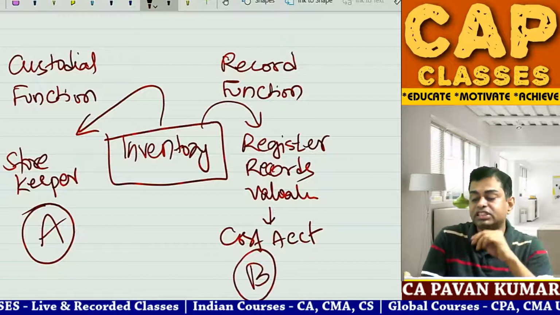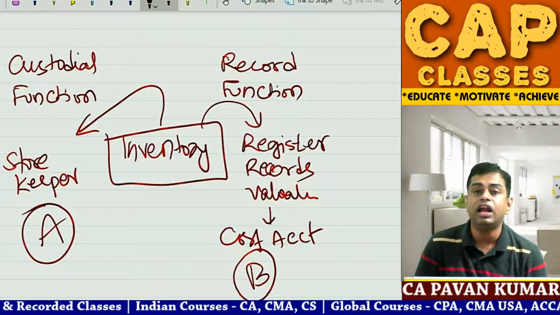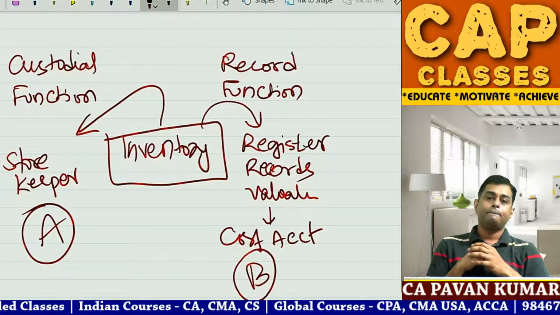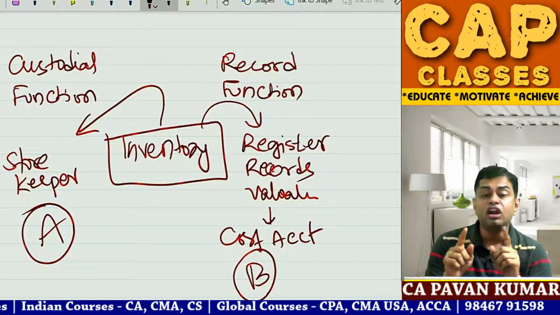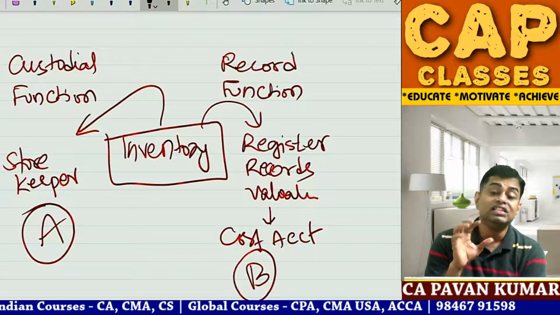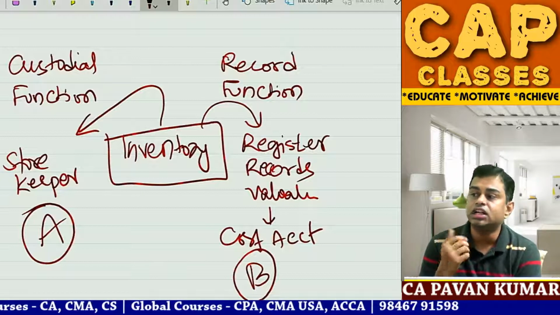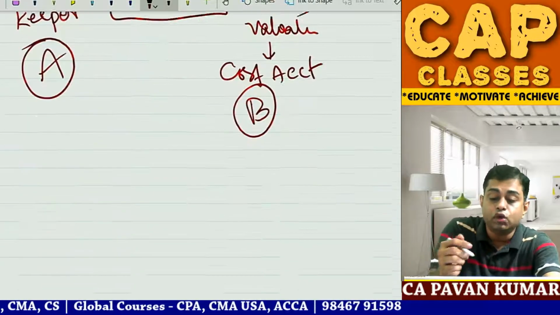If the same person performs it, what if you received 100 kgs of raw material and you have written only 40 kgs, 60 kgs misappropriated? There is a possibility. So this is what we call control activity, segregation of duties. This is example 1.